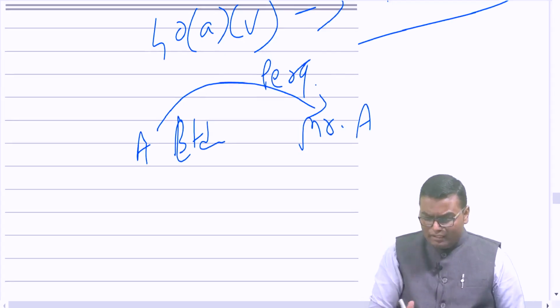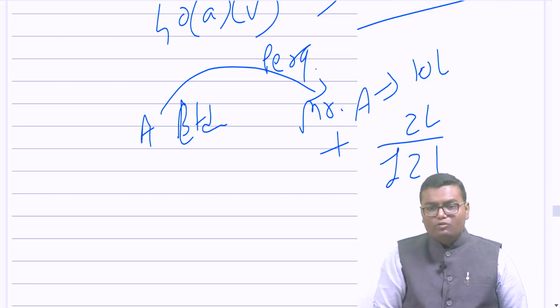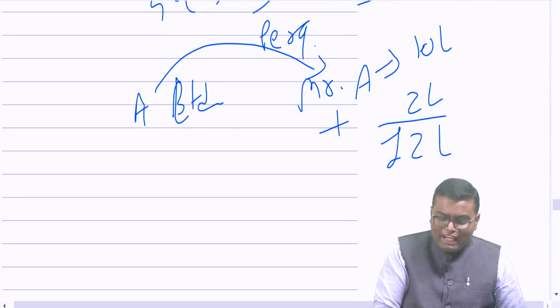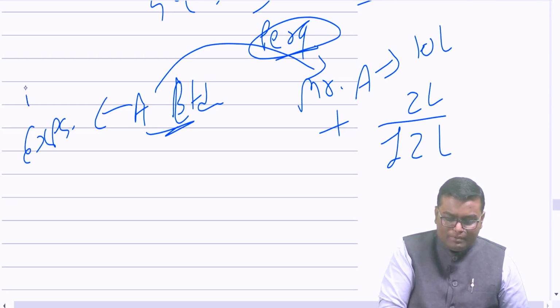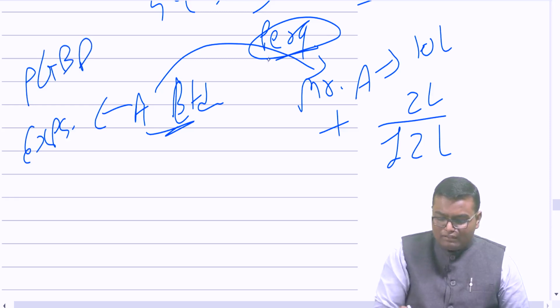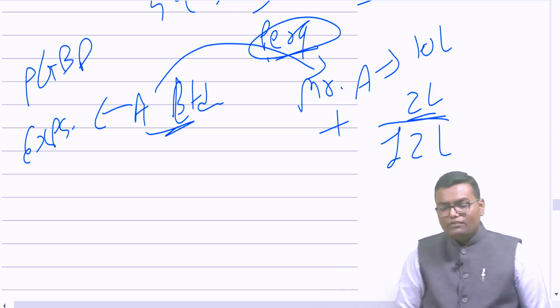Let's say Mr. A, normal salary is rupees 10 lakh. The value of perquisite is rupees 2 lakh. So total income is happening 12 lakh rupees. Now whatever is the expenditure on this perquisite, A Limited will get as an expense deduction in PGBP, and whatever is the perquisite, it will be taxable to Mr. A, that we have already done. So total income is coming to 12 lakh.